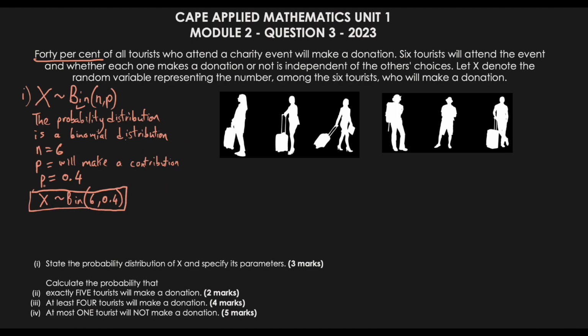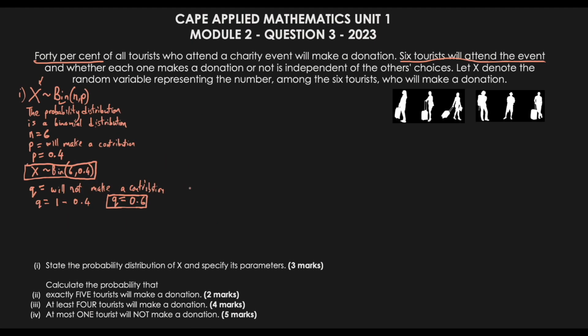But since we're going to need it for the calculations, let's talk about Q, which represents the probability of not being successful. So in this case, Q is they will not make a contribution. So then Q in this case would be equal to 1 take away 0.4. Why is it 1? Because the probabilities must add up to 1. So if 0.4 is the probability of success, that must mean that the probability of not being successful would just be 1 take away 0.4, which in this case is 0.6. And that's the first part of the question.